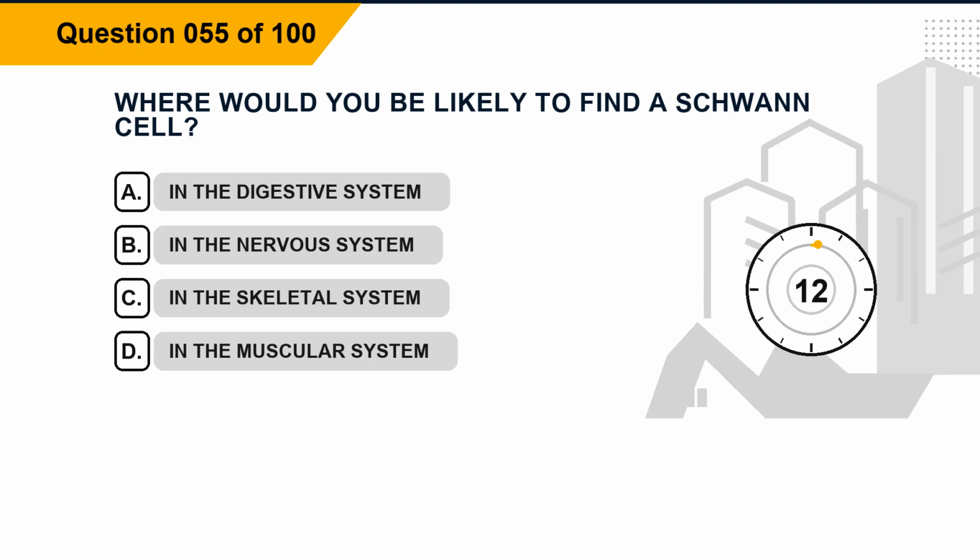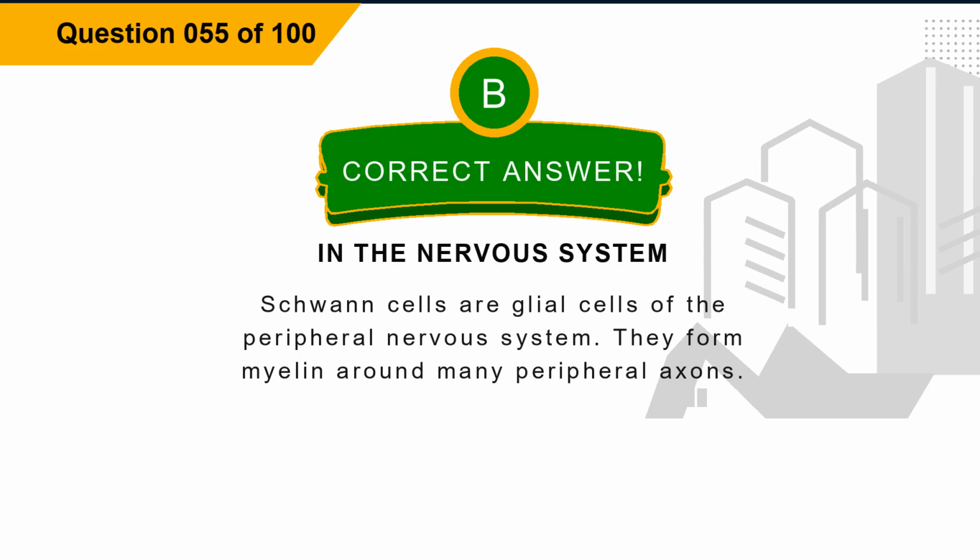Question 55. Where would you be likely to find a Schwann cell? Option A, in the digestive system. Option B, in the nervous system. Option C, in the skeletal system. Option D, in the muscular system. The correct answer is option B, in the nervous system. Explanation. Schwann cells are glial cells of the peripheral nervous system. They form myelin around many peripheral axons.